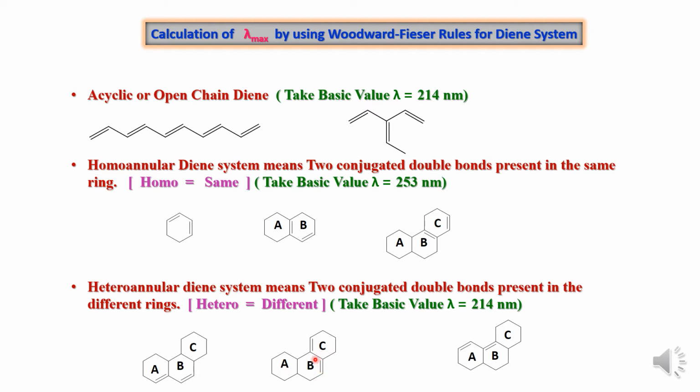Now see this another compound where 3 rings are there, A, B, C, and you can see 2 double bonds. They are conjugated, no doubt, but they are present in the 2 different rings, that is B and C. Similarly, you can see this compound also where 2 double bonds are present in the 2 different rings, that is A and B. So here the conjugation is there, but the diene system is present in the 2 different rings. So such type of compounds are called as heteroannular diene system, and we have to take the basic lambda value, that is 214 nanometer.